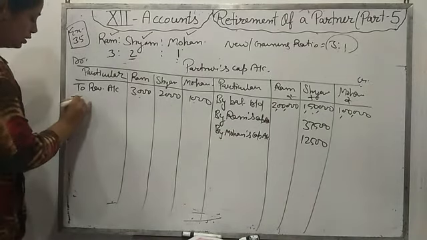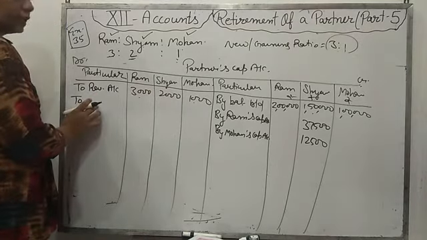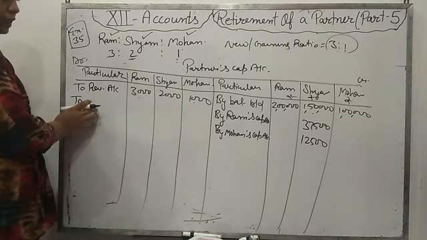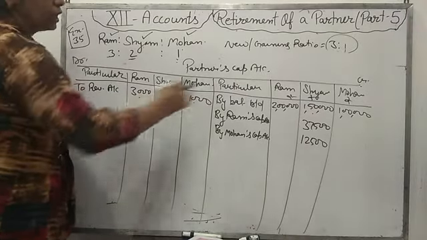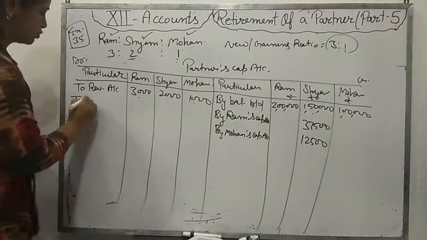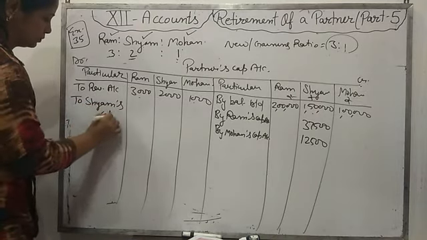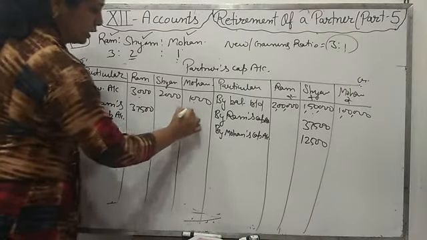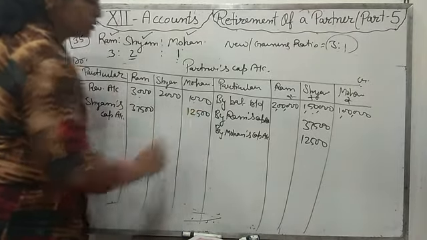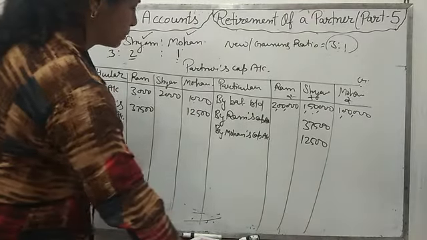So we are taking money from Ram and Mohan, then we will write in the debit side. We are not taking it in cash. We are only transferring this amount to Sham's account. Then what will you write here? To Sham's capital account. From Ram 37,500 and from Mohan 12,500.